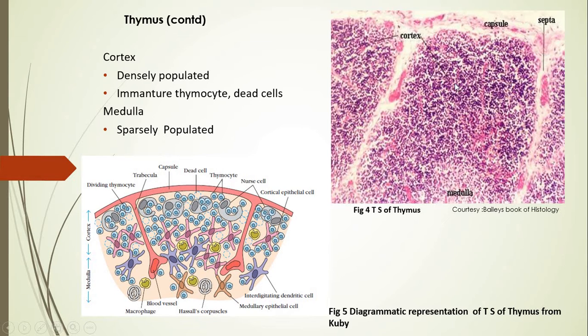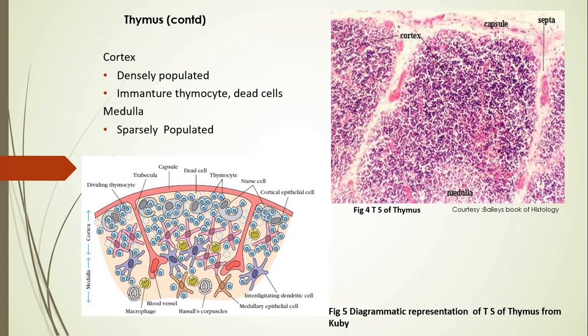Coming to the cell mass, as I said, the outer region contains a large amount of cells. Hence, it is darkly stained, or appears dark when you observe the slide under the microscope. Now this dark cortex region contains many different types of thymocytes or different types of cells other than thymocytes.